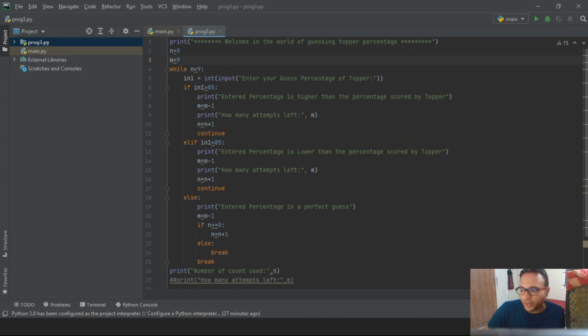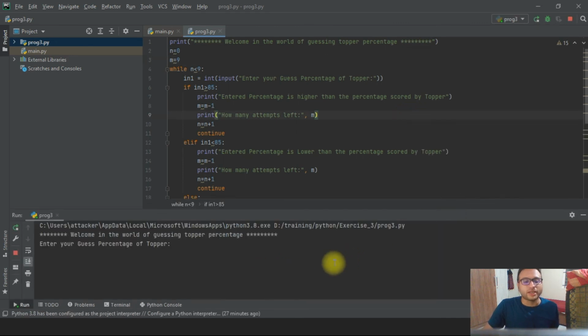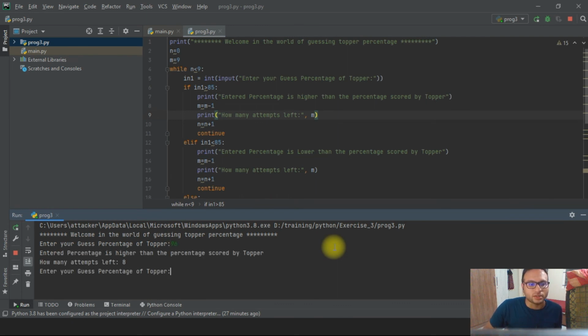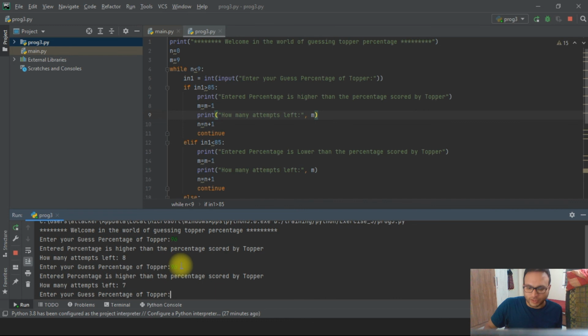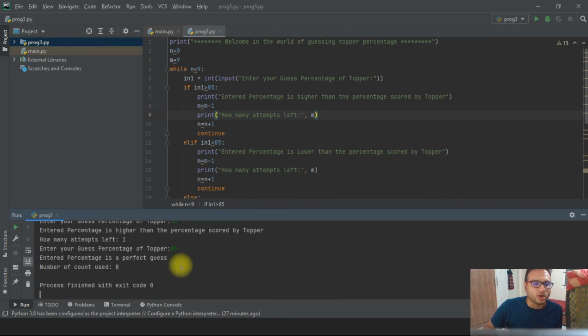Okay, let's go back to the slides once again. I'll also try to run this code for you. Taking an example, we'll put in 96. You can see that the value is higher than the percentage scored by the topper, and the attempts left are 8. We'll put 96 again, several times. Only one attempt is left, then I'll put 85. You can see that the number of counts used is 8, and we get this final value. So this is the value guessed by it.